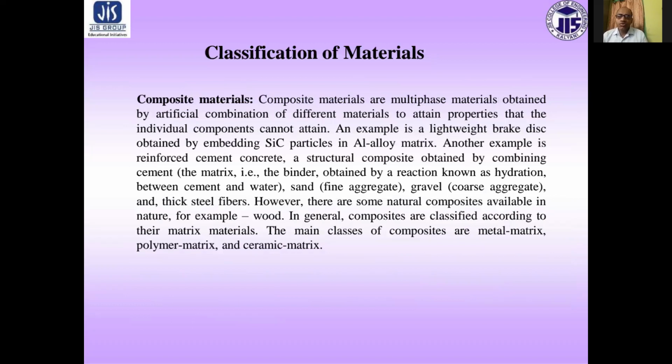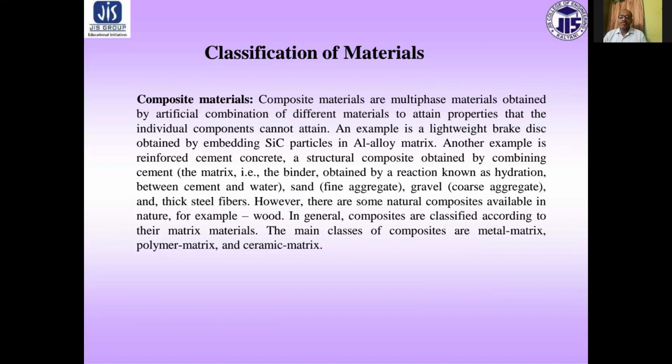Next is composite materials. Composite materials are multiphase materials obtained by artificial combination of different materials to attain properties that the individual components cannot attain. An example is a lightweight brake disc obtained by embedding silicon carbide particles in an aluminum alloy matrix.